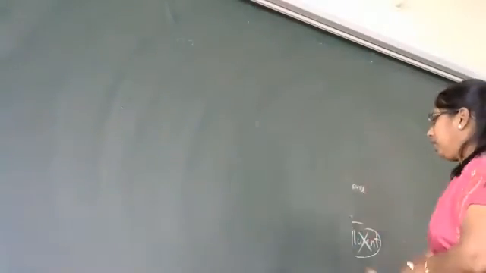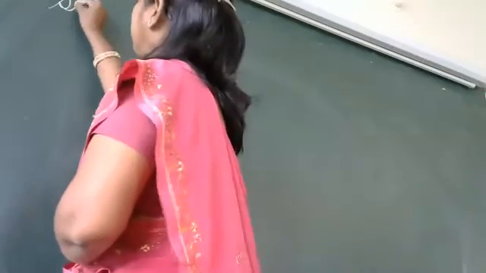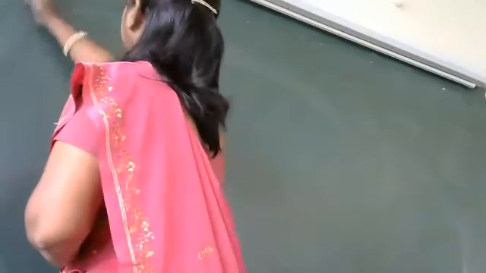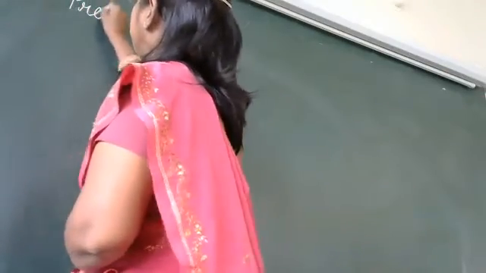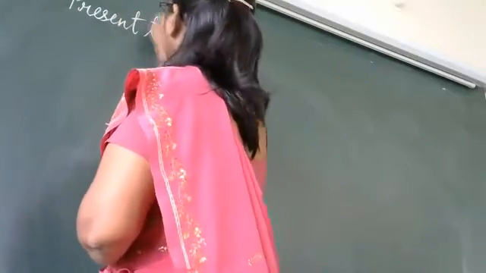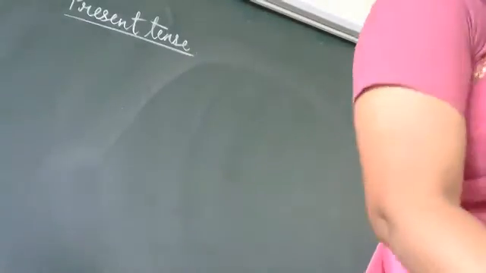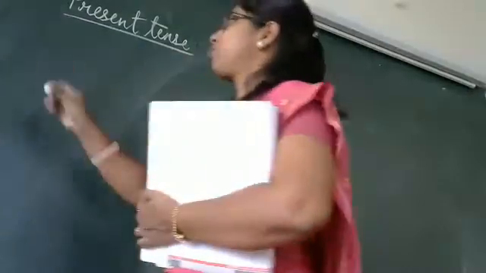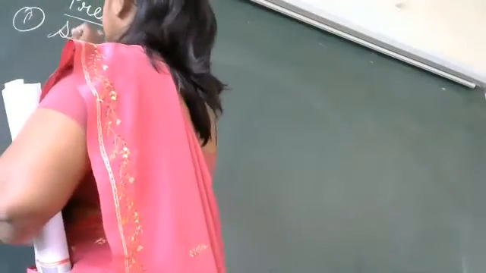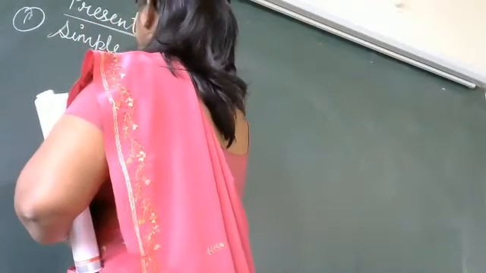We will see the first part, that is simple present tense. Present tense. In that present tense, first we have simple present tense.